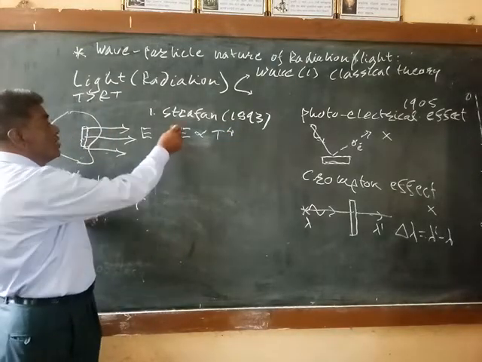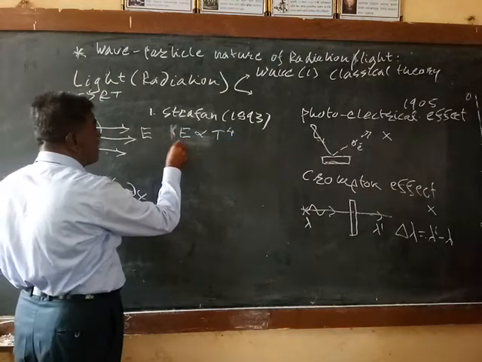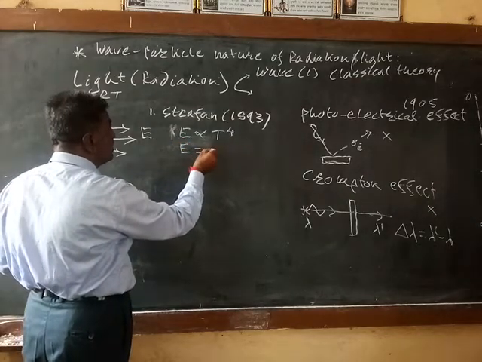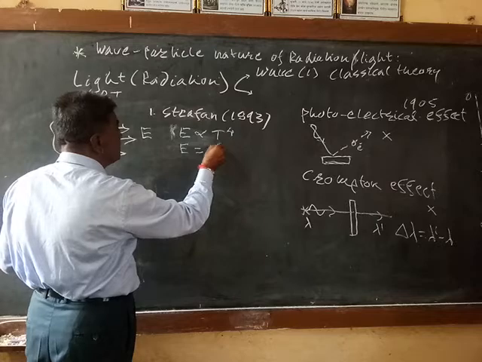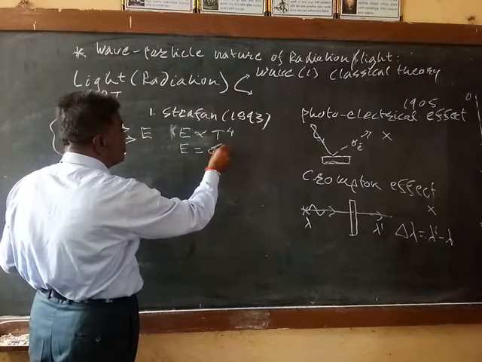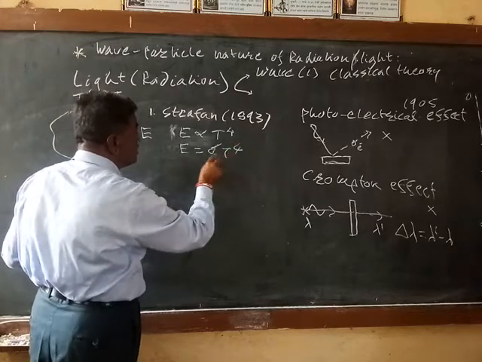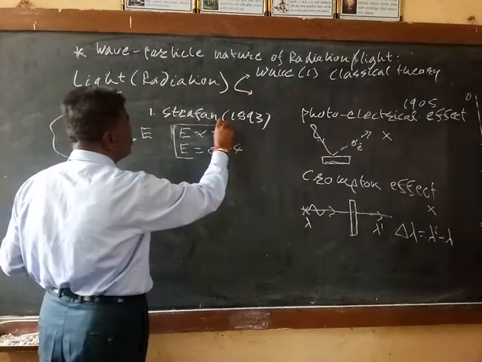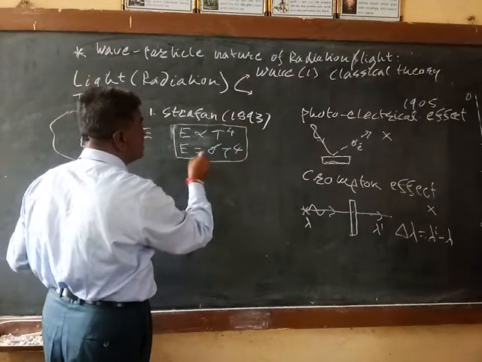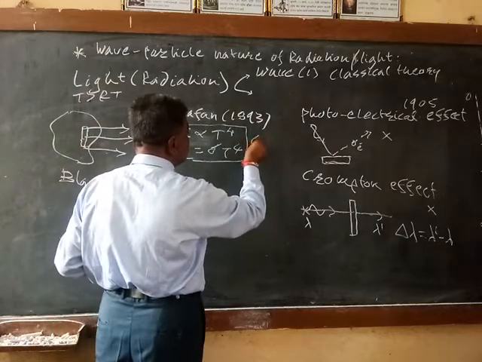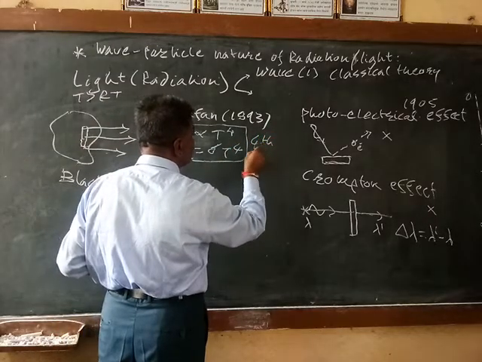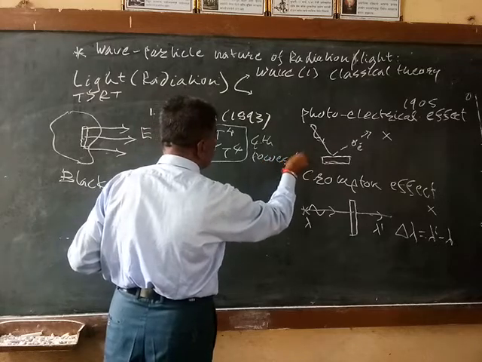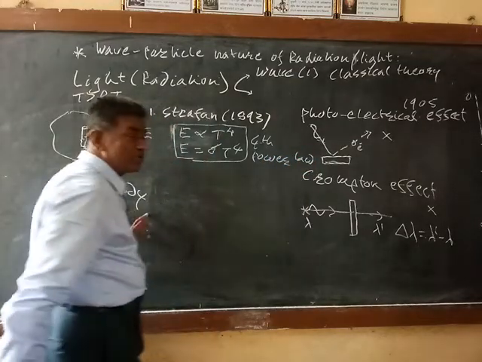This is known as, or can be regarded as, the Stephan constant, the proportionality constant, sigma, into T to the power 4. Here sigma is Stephan's constant, and this is known as Stephan's fourth power law.